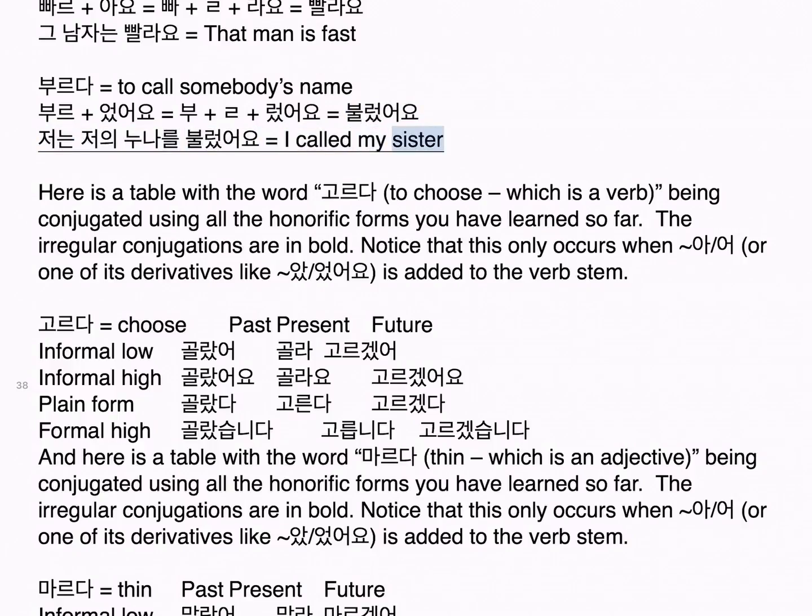I called my sister. Here is a table with the word 고르다, to choose, which is a verb, being conjugated using all the honorific forms you have learned so far. The irregular conjugations are in bold. Notice that this only occurs when 아/어, or one of its derivatives like 았/었어요, is added to the verb stem.